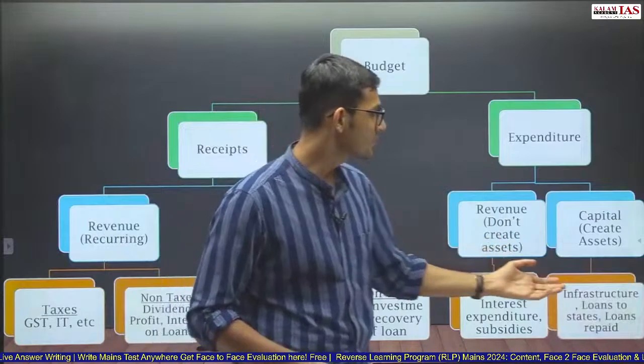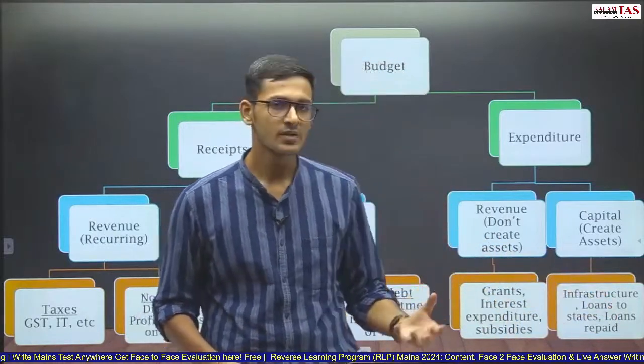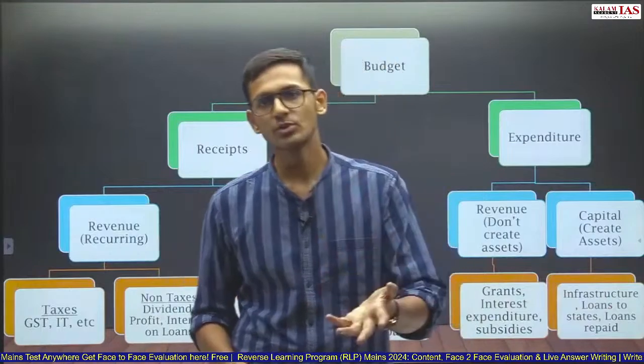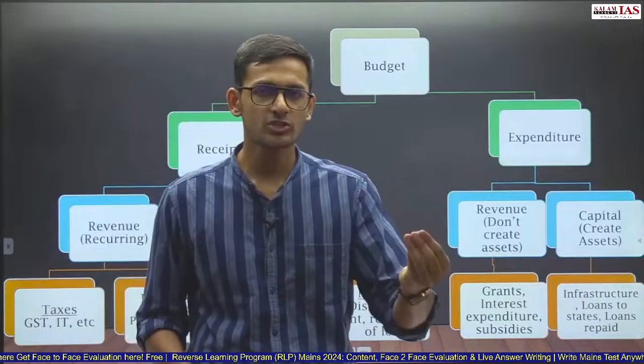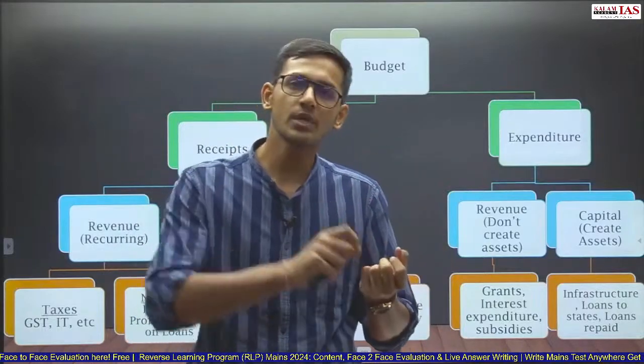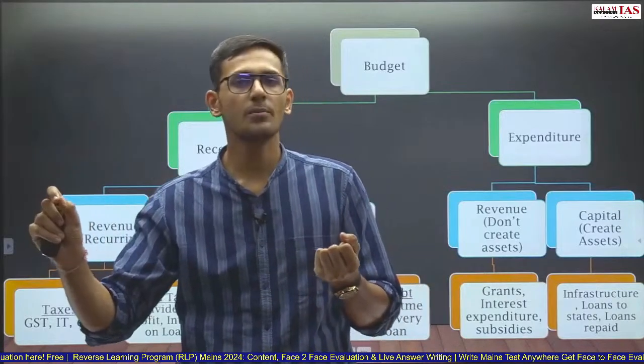Whereas capital expenditure will include investment on infrastructure or loans repaid or loans given to states. If the government of India gives a loan to the government of Maharashtra, then the Maharashtra government has to repay that loan to the government of India.